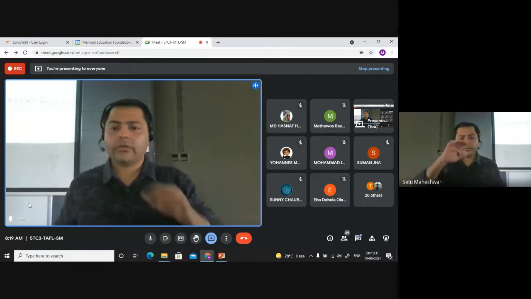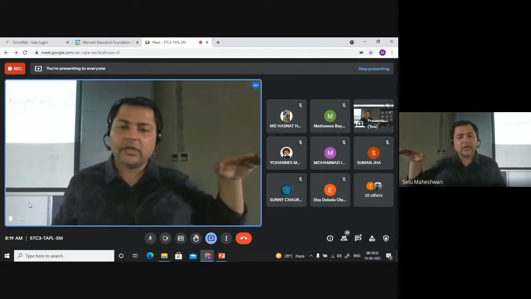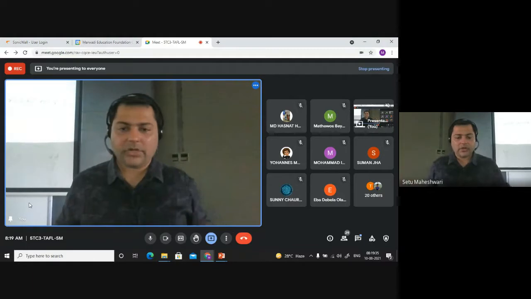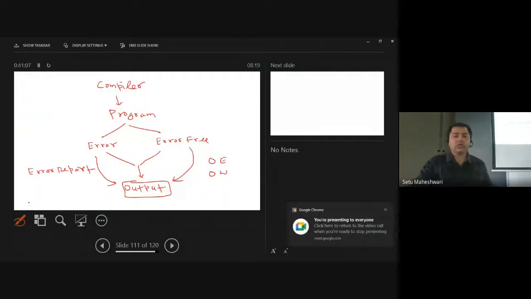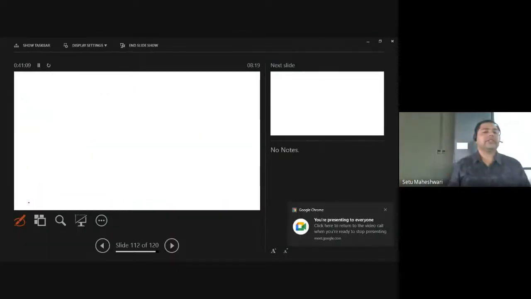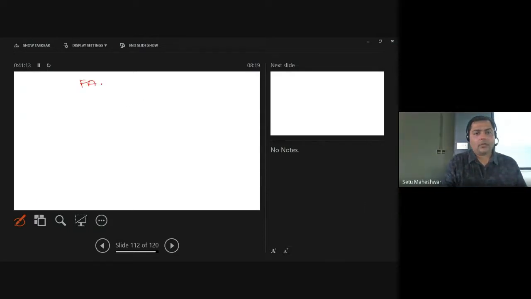So we have to align ourselves in that same direction. In order to do that, now we will study finite automata with output.